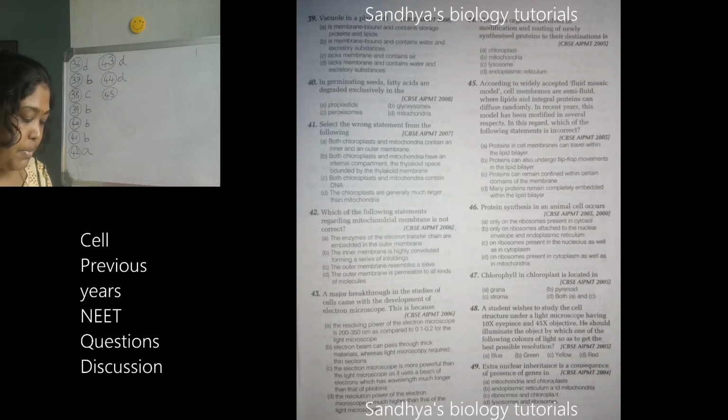According to the widely accepted fluid mosaic model, cell membranes are semi-fluid, where lipids and integral proteins can diffuse randomly. In recent years, this model has been modified in several respects. In this regard, which of the following statements is incorrect? They're asking about the incorrect statement regarding the fluid mosaic model.